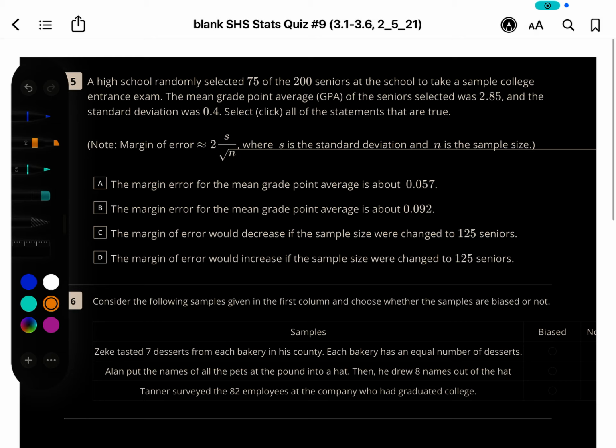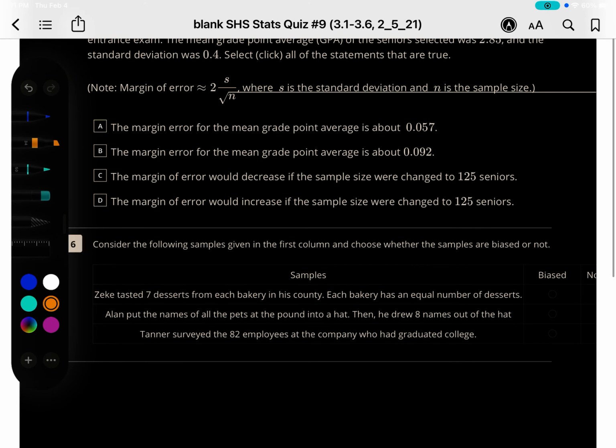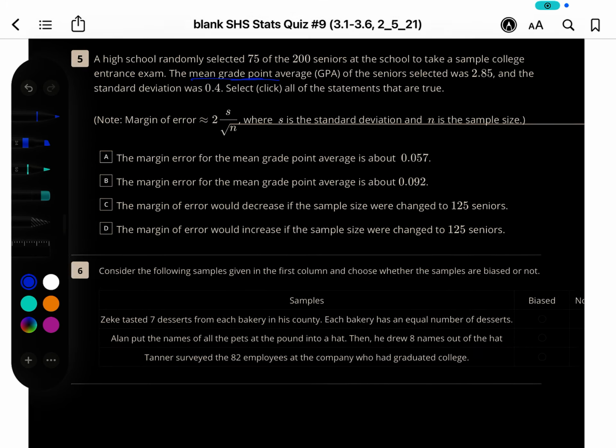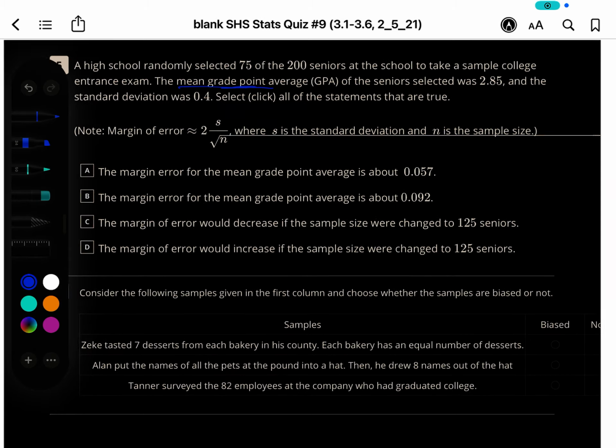The mean grade point average GPA of the seniors selected was 2.85. Remember, mean grade is, they're basically saying what's the average of their GPAs. And the standard deviation of those GPAs was 0.4.